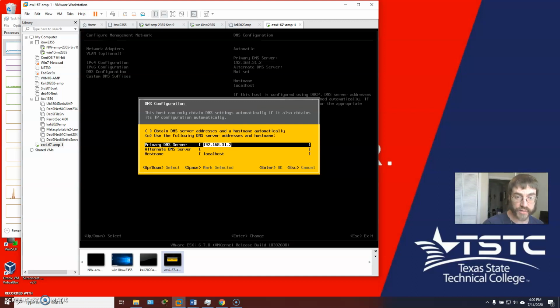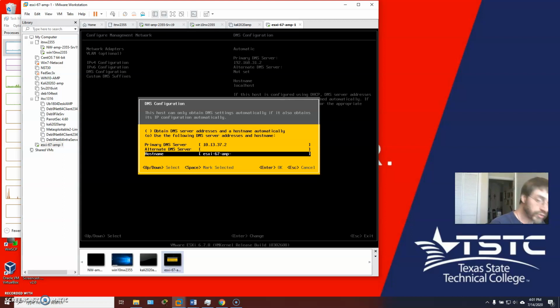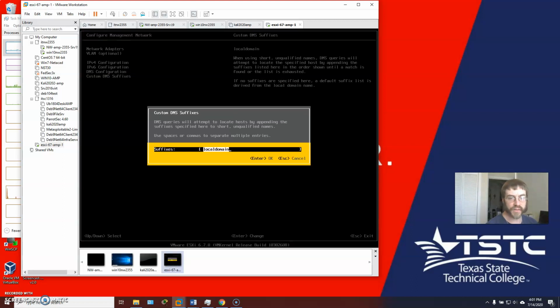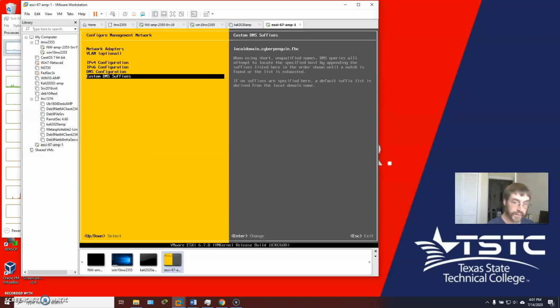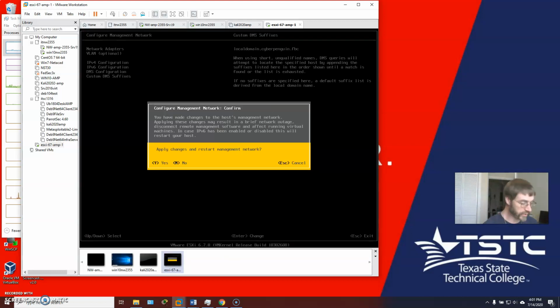I'm going to do my DNS configuration. I'm going to statically address this as well. This is actually 10.13.37.2. My host name is going to be ESXi-67-PMP-1. Enter. My suffix is actually going to be cyberpenguin.fbc. Okay. Escape. Now, it's going to restart the management network.